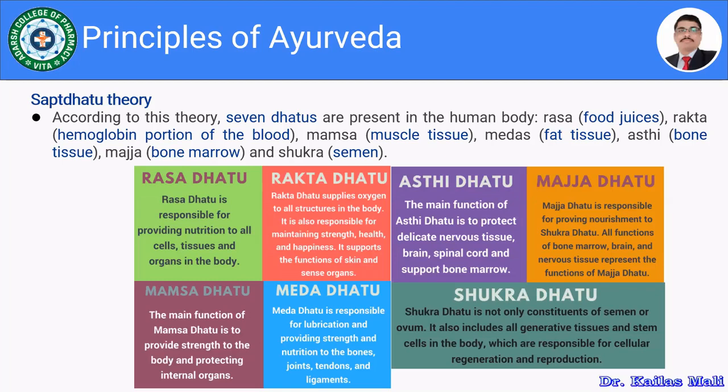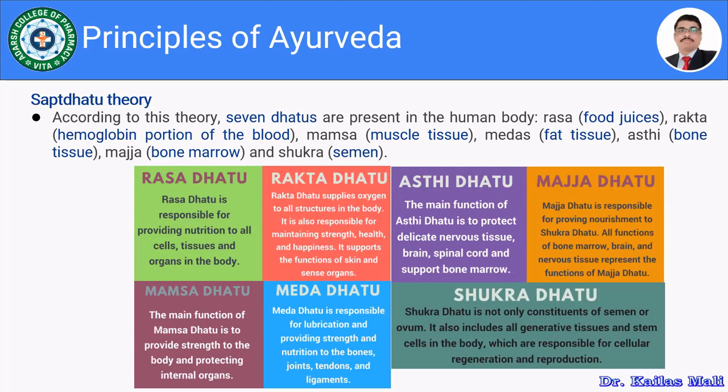Then Majja Dhatu is responsible for providing nourishment to the Shukra Dhatu. All functions of bone marrow, brain, and nervous tissue represent the function of Majja Dhatu. Then Mamsa Dhatu: its main function is to provide strength to the body and protect internal organs.